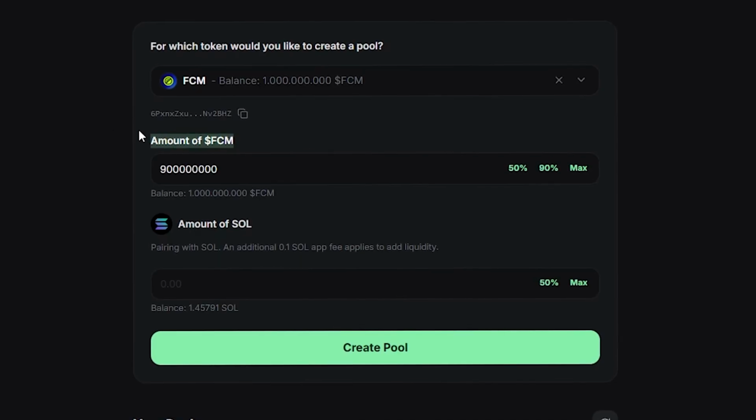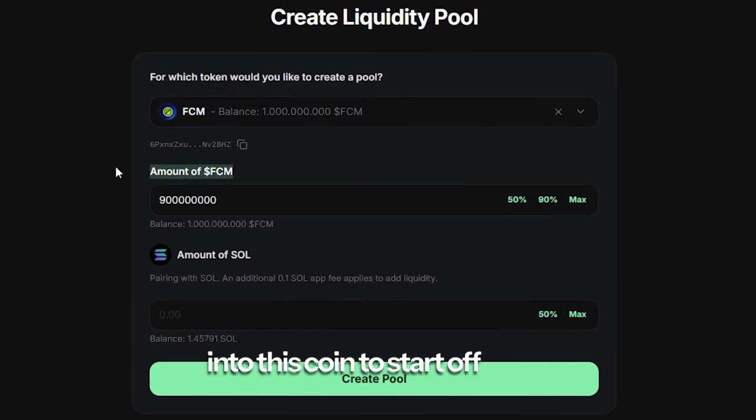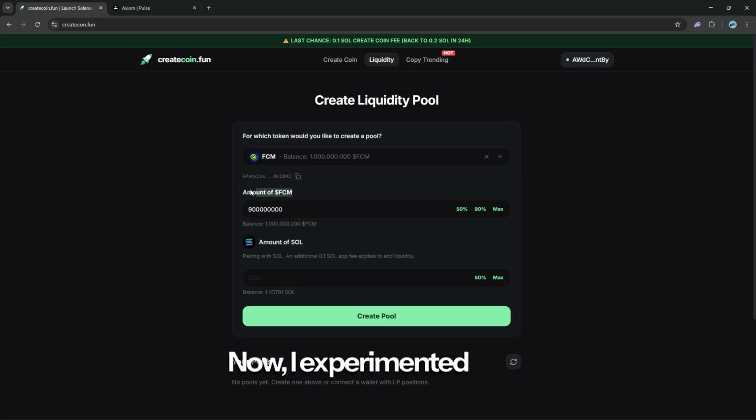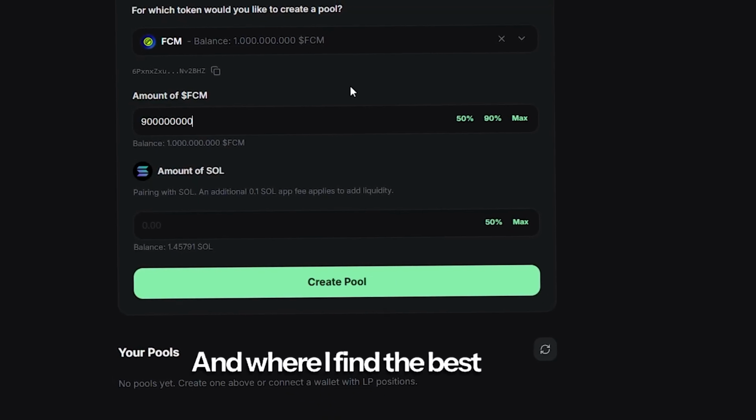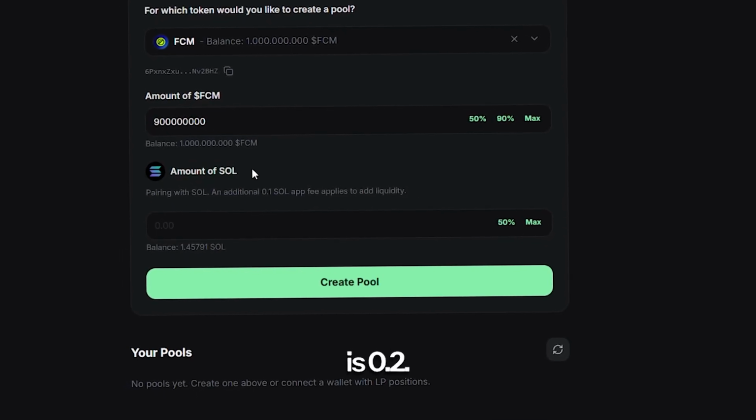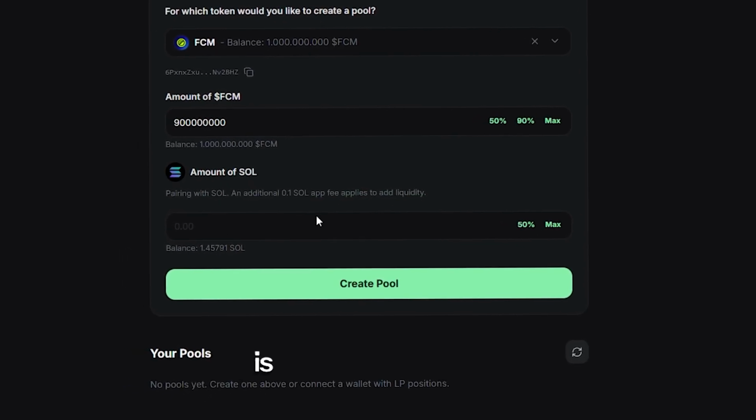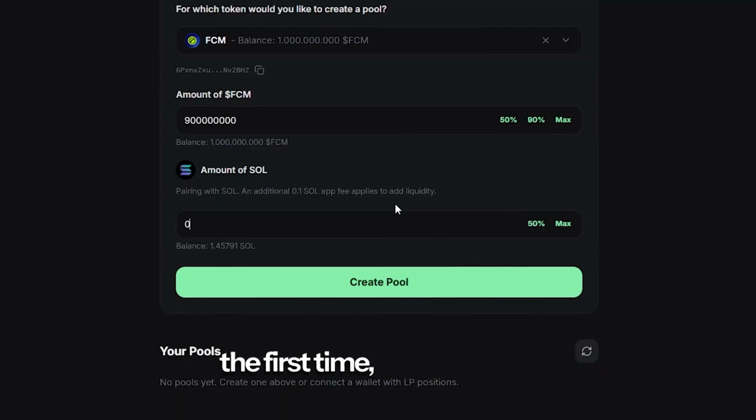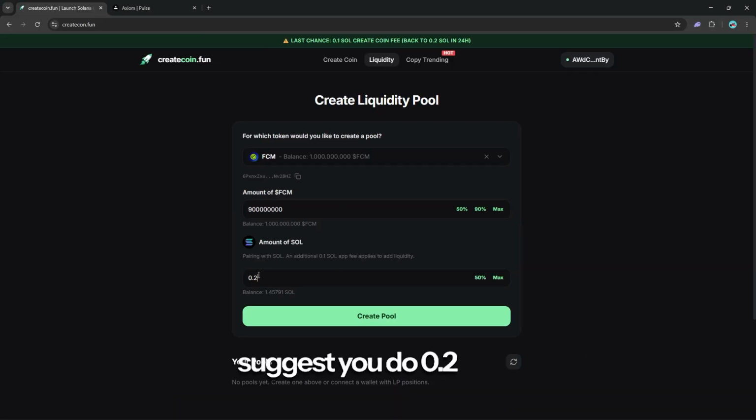So how much Sol do you put into this coin to start off with? That's a really good question. Now, I experimented a bit. I went as far as one whole Sol. I went as low as 0.1, and where I find the best results is 0.2. The only thing you need to change here is the amount of Sol. If you're running this the first time, I would highly suggest you do 0.2 Sol. That's what's worked for me, and that's what I'm going to do here as well.